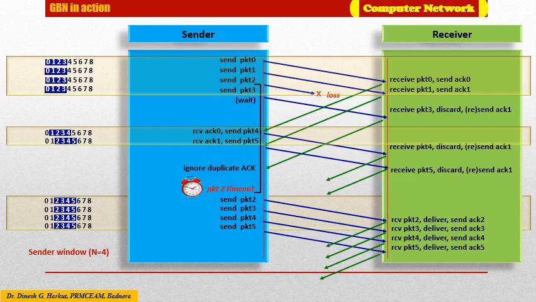So, as shown, after the timeout event, packet 2, packet 3, packet 4, and packet 5 need to be retransmitted to the receiver. Here we note that the GBN protocol incorporates almost all of the techniques, which include the use of sequence numbers, cumulative acknowledgement, checksum for error detection, and timeout and retransmit operation.